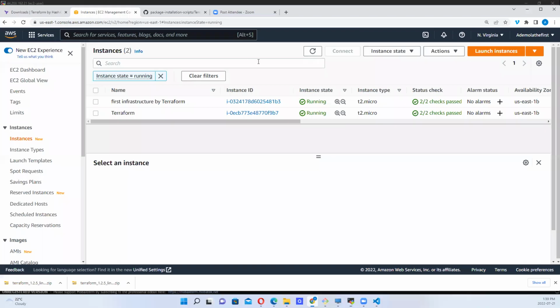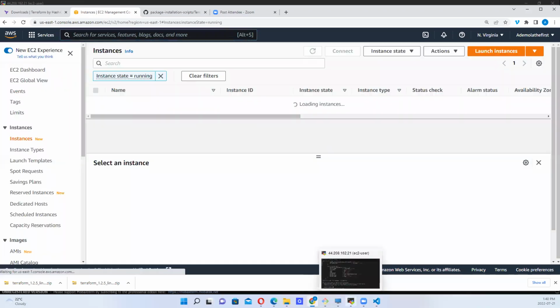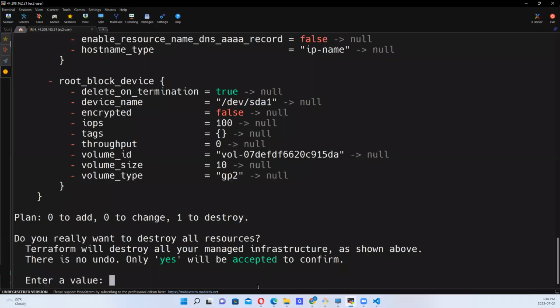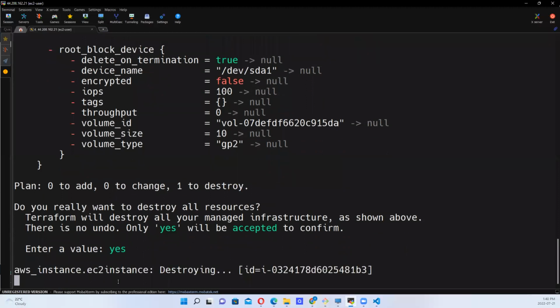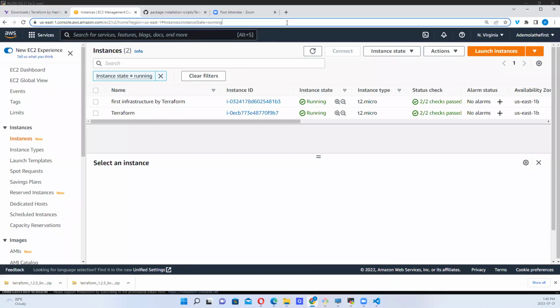Right, let's go back here. You see we have our server running. So let's see what happens when we say yes. So come here and say yes. So it's destroying the instance. While it's destroying, let's take a peek and refresh.